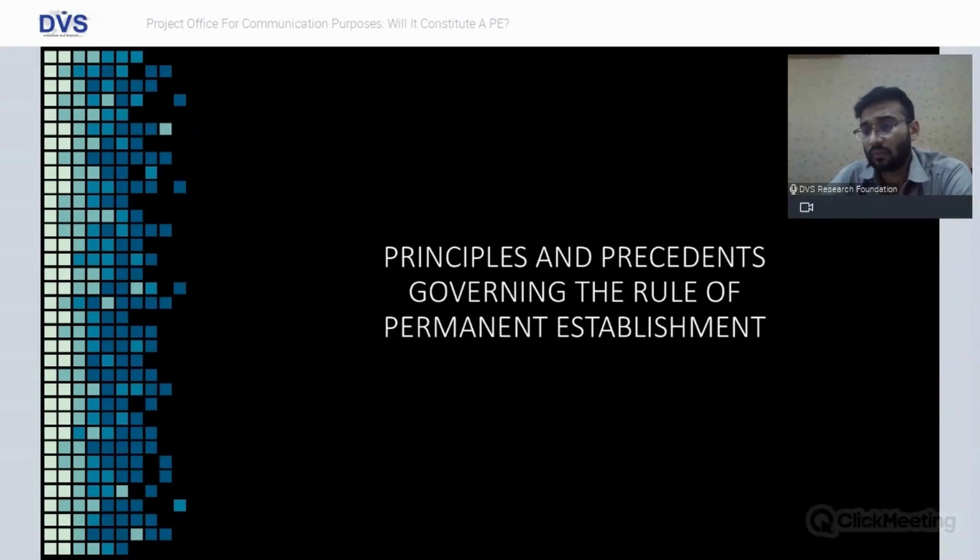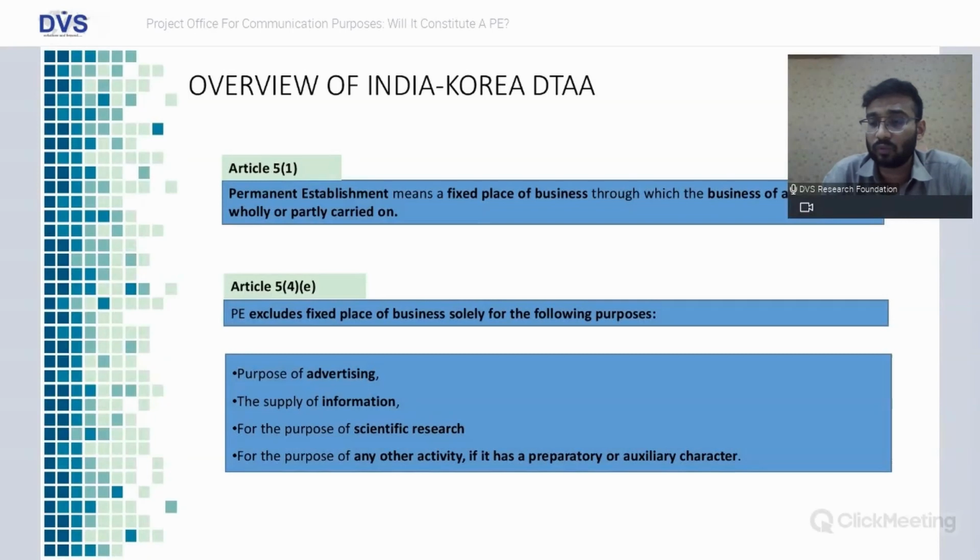Now we have seen what happened at the lower levels, that is the AO, DRP, ITAT and High Court. We have seen the contentions of the assessee as well as the revenue. Now let us see what the various principles and precedents governing the rule of permanent establishment are, and these judicial precedents were also referred to by the Honorable Supreme Court while giving its judgment. Firstly, the India-Korea DTAA says permanent establishment means a fixed place of business through which the business of an enterprise is wholly or partly carried on.